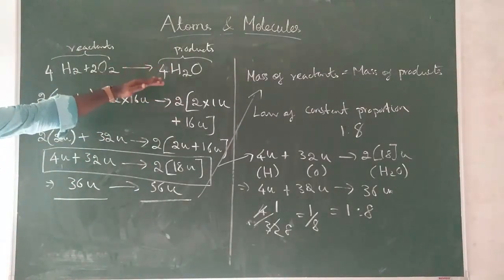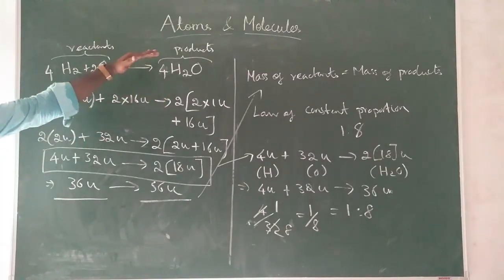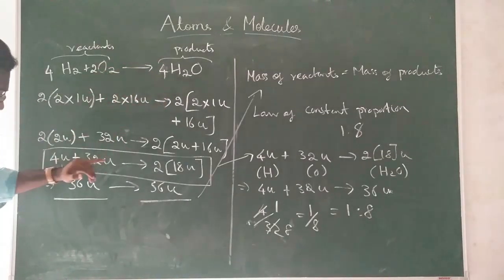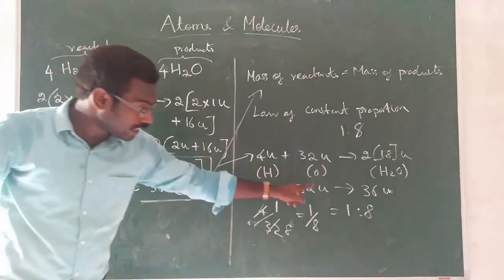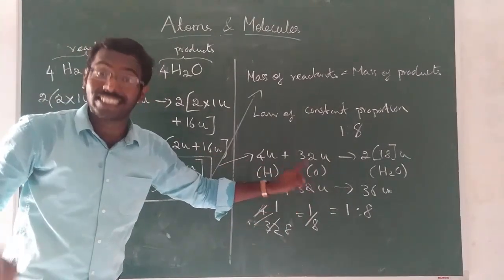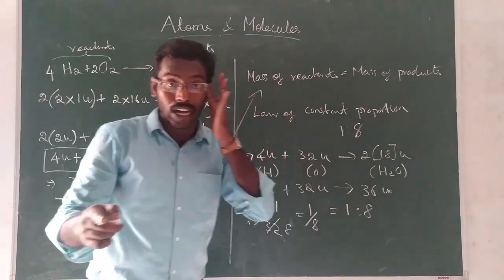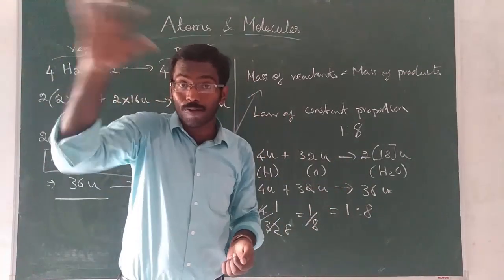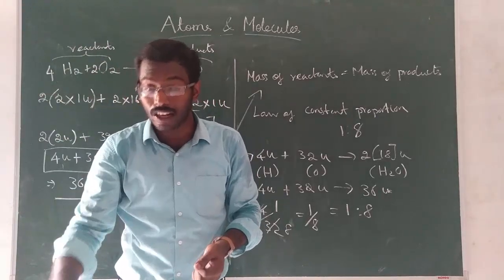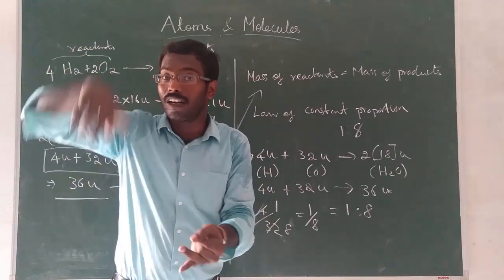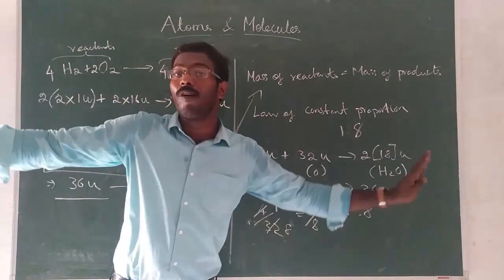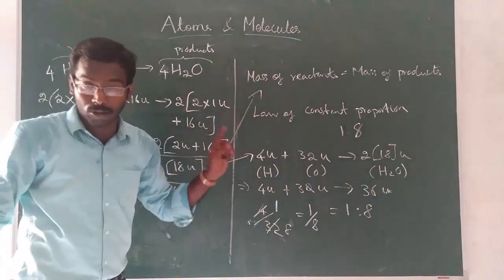Okay, now solve this formula, solve this equation in the same method, and after this step, you take the ratio like this and check whether you are getting the ratio 1:8. Because I told you now, irrespective of the amount of water, irrespective of the source of water, 1 cup of water, 1 bucket of water, 1 tank of water, everything, 1 pool of water, the ratio will be 1:8.